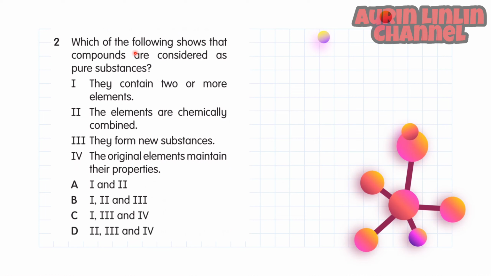Number 2. Which of the following shows that compounds are considered as pure substances? 1. They contain two or more elements. 2. The elements are chemically combined. 3. They form new substances. 4. The original elements maintain their properties. And the answer is 1, 2, and 3.